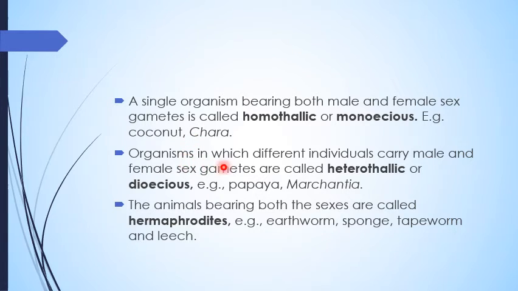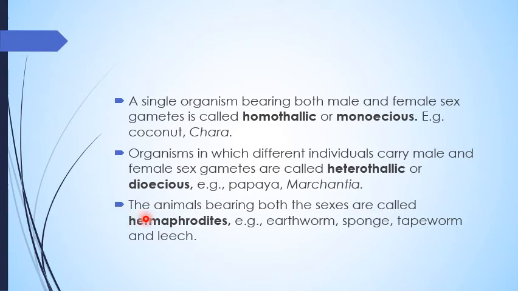The organism in which different individuals carry male and female sex organs is called heterothallic or dioecious. For example, papaya and marchantia, or you can say the unisexual plants. So that is a very simple way to remember. If both the male and female sex organs are present in one plant, that is mono, and if they are present in two different plants, that is called di.